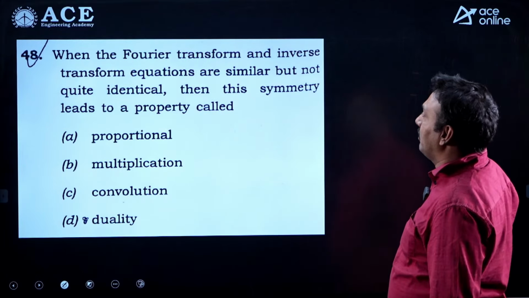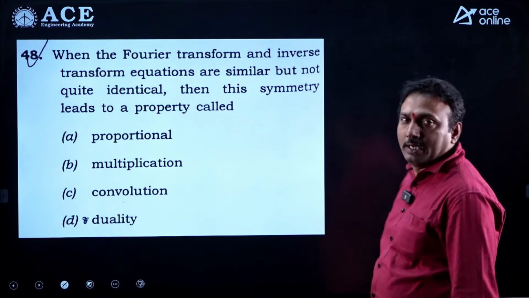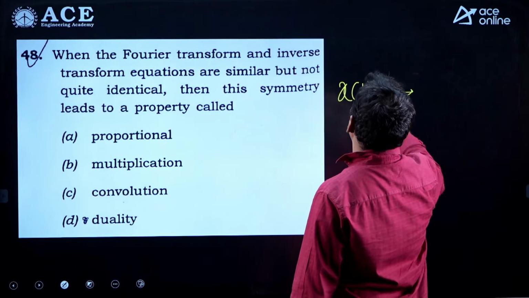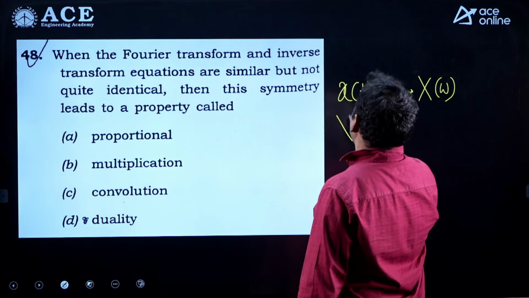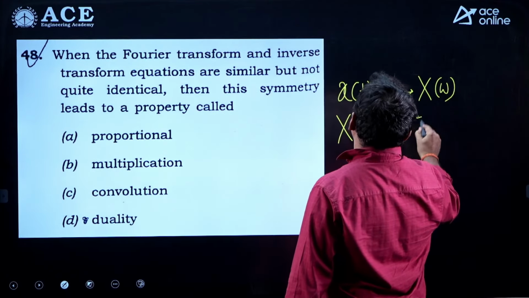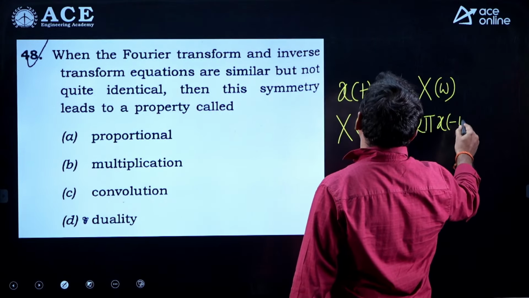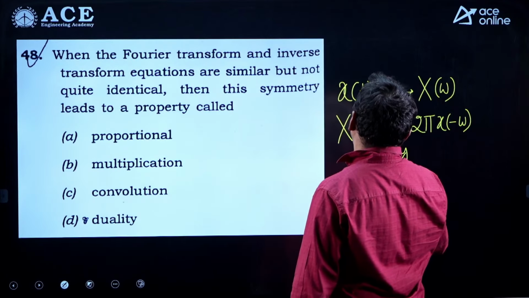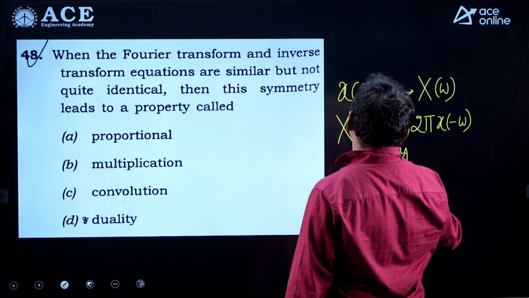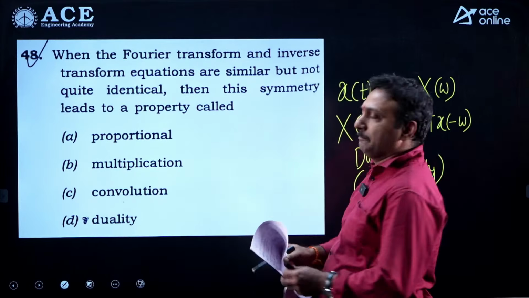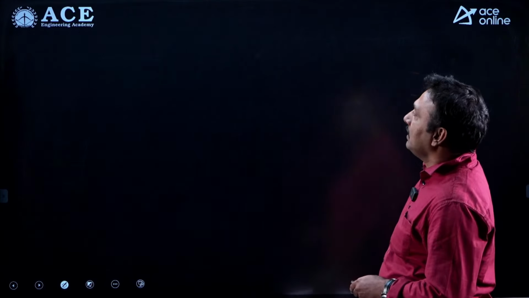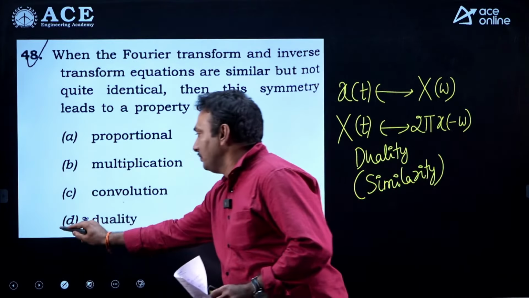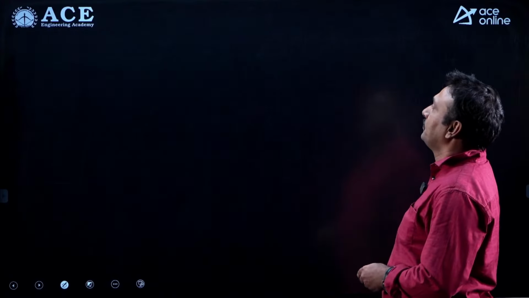When the Fourier transform and inverse Fourier transform equations are similar but not quite identical, it is nothing but duality or similarity. What is that property? Capital X of t, transform pair with x of omega, is capital X of t having spectrum as 2 pi into x of minus omega. We studied this as the duality or similarity theorem. Standard property, theoretical build-up. The question is given theoretically. Straightforward. Option D is the correct answer.